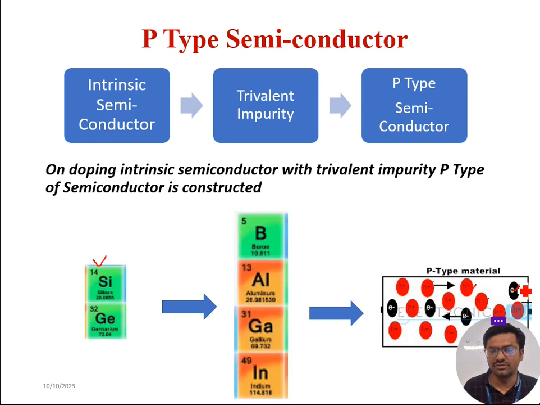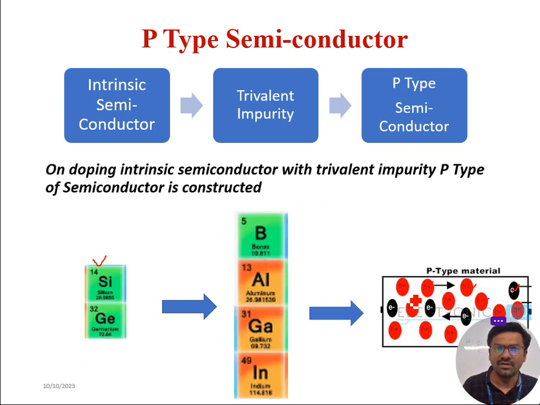Usually these electrons are due to temperature. They are very few, because in the P type of semiconductor holes are being generated.